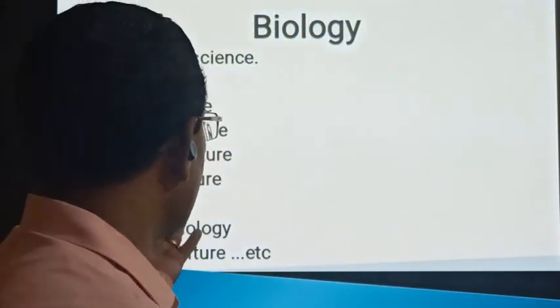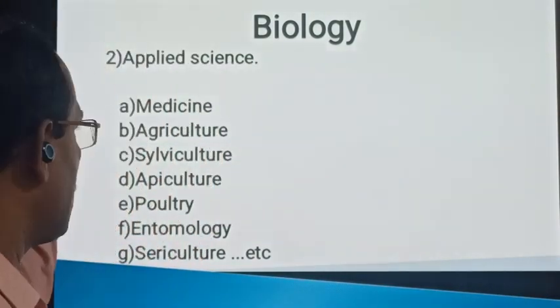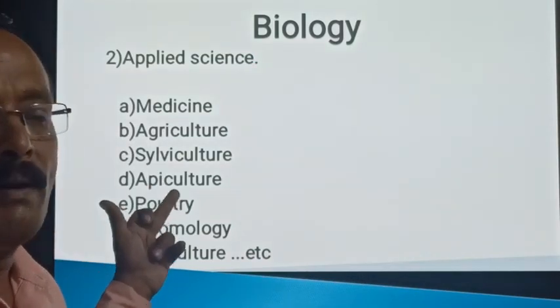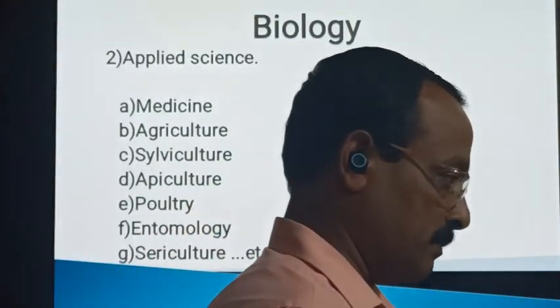So these branches are called applied science. We have used the knowledge of the classical science, and by using that knowledge we are gaining the benefits for the mankind. So that is applied sciences.